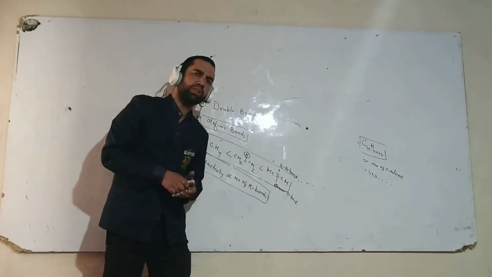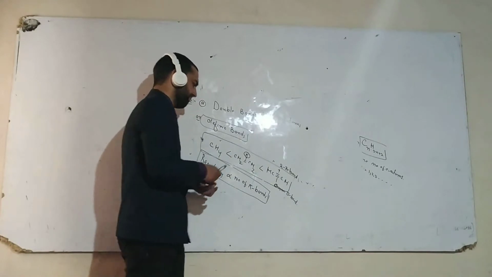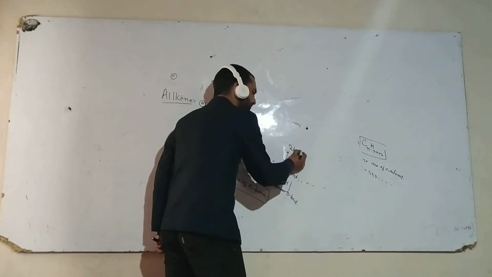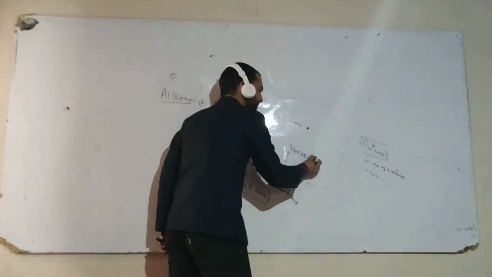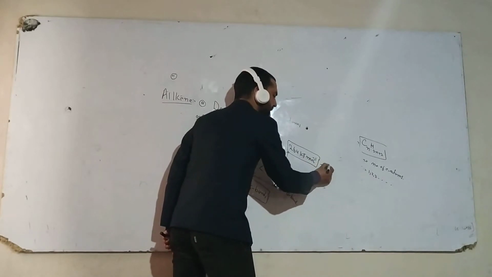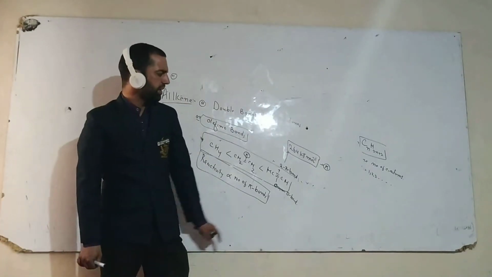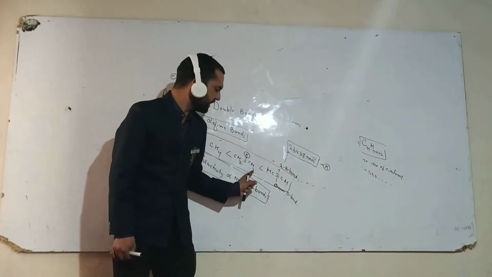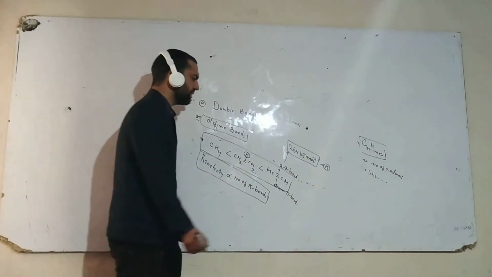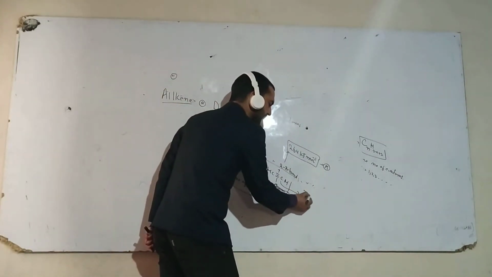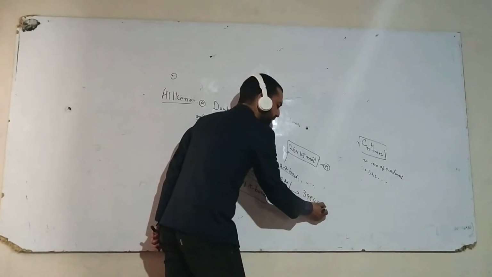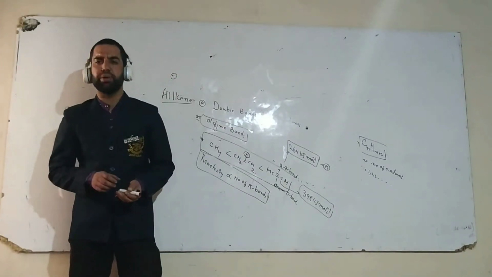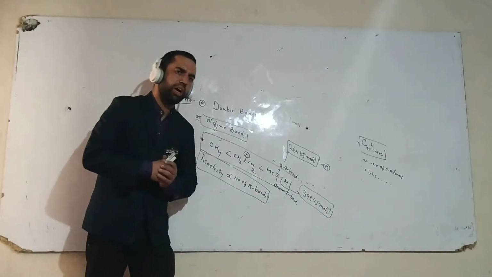If we want to break this pi bond, we need a bond dissociation energy equal to 264 kilojoule per mole. But in the case of a sigma bond, breaking it needs 398 kilojoule per mole. So from this data, it is clear that sigma bonds are strong bonds, whereas pi bonds are weak bonds.